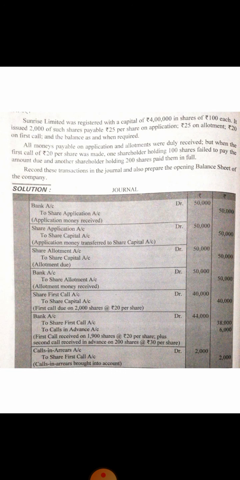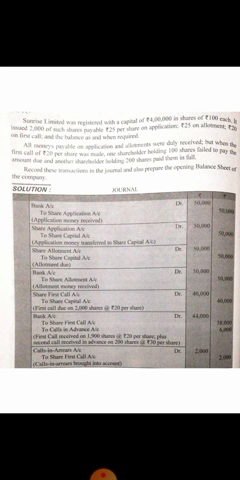Total 50,000 now will be debited. Clear? So 4 entries do not have any effect of making advance or arrear amount. Clear? So now start with the rest of the information.